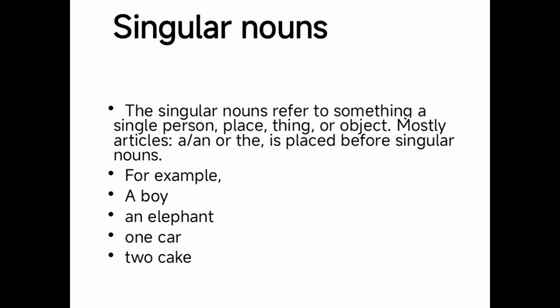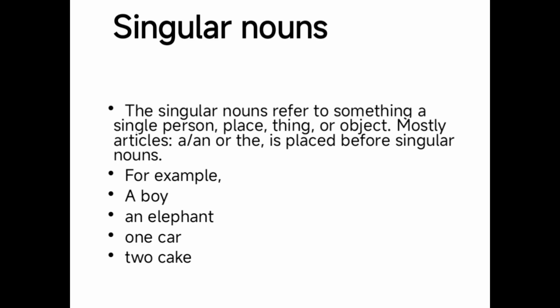The next kind of noun, there are only two kinds of noun that are remaining. The second last kind of noun is singular nouns. Singular nouns, their name also describes their definition, and singular nouns are the nouns that describe a single person, single place, single thing, object, something that is single. Mostly articles a, an, or the are placed before singular nouns. Mostly a number is also placed before the singular noun. For example, one car, a cake, a boy, an elephant.